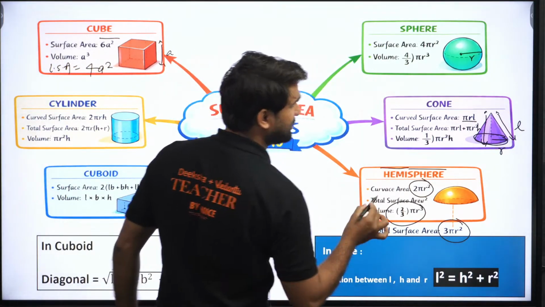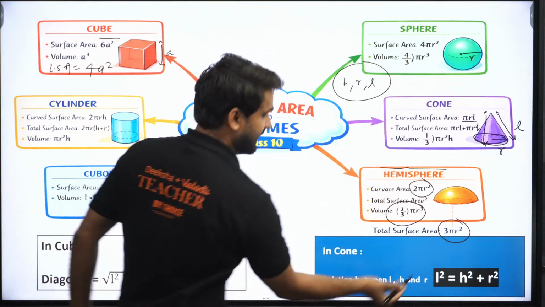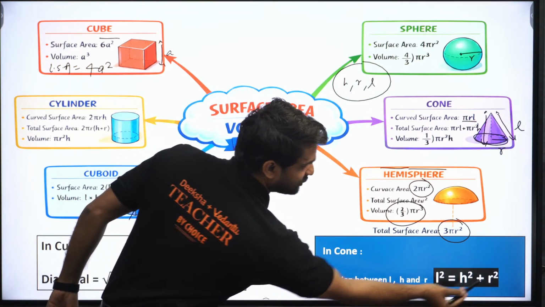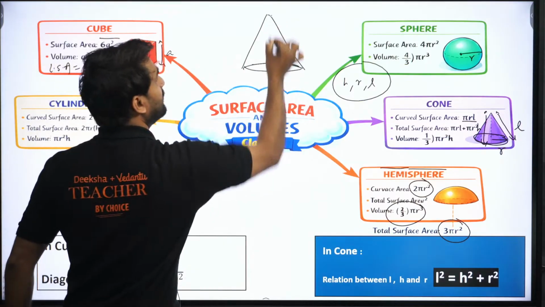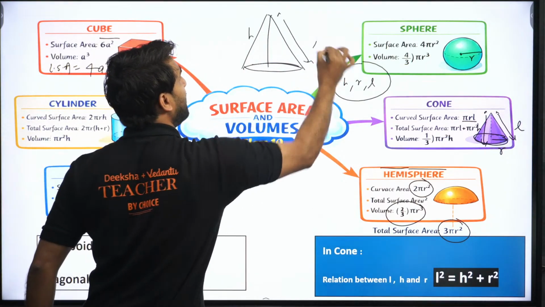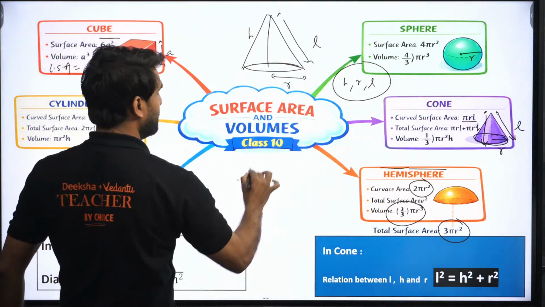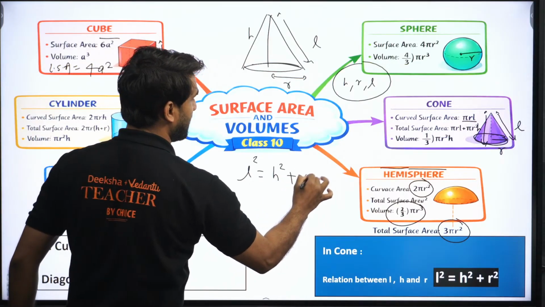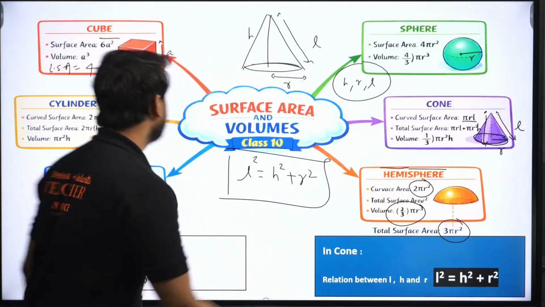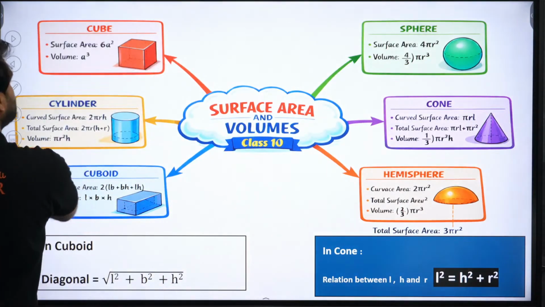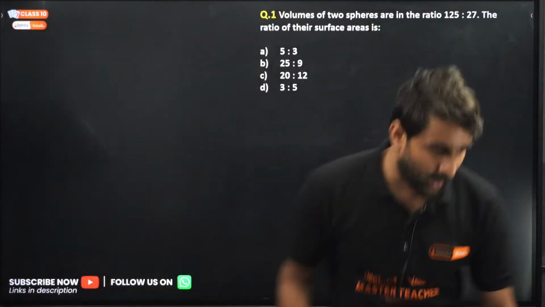One very important relation of H, R and L in cone is L square equals H square plus R square. If we draw a cone here, this is H, this is L, and this is R. The square of the slant height L is equal to H square plus R square. So if you know any two values, you can find the third one. Is it clear? I'm deleting everything so that you can take a screenshot of this for future reference. Okay, moving to the next question, question number 1.